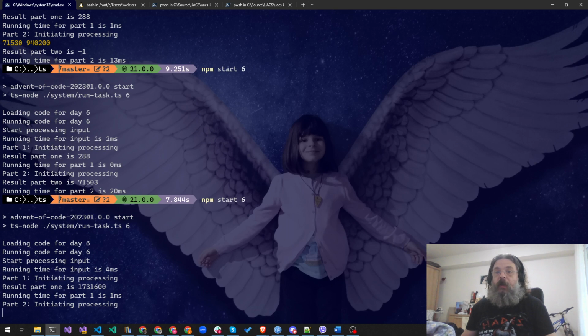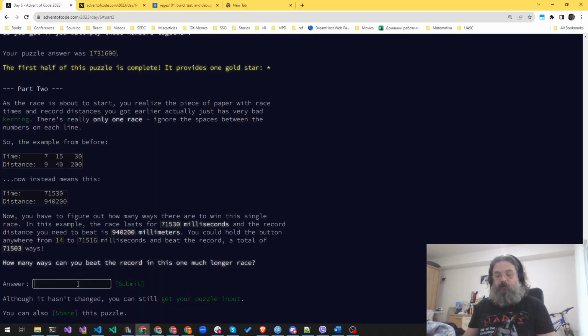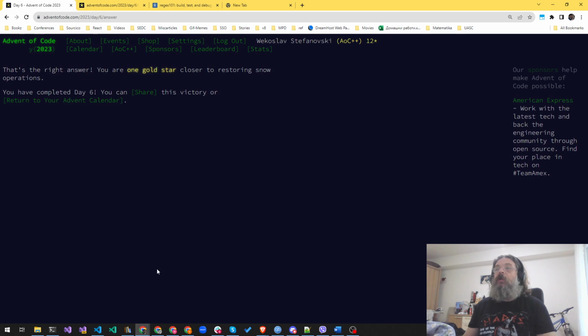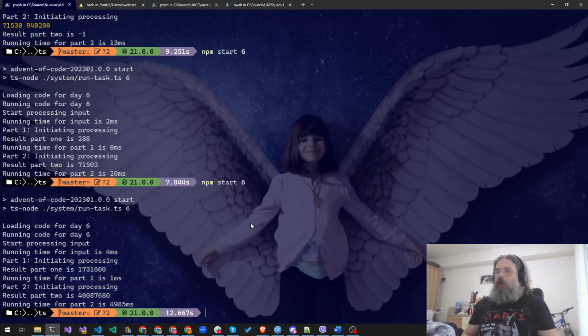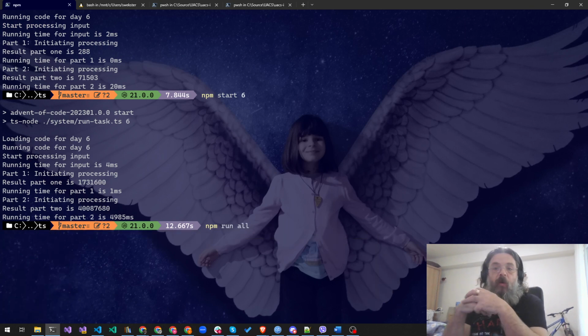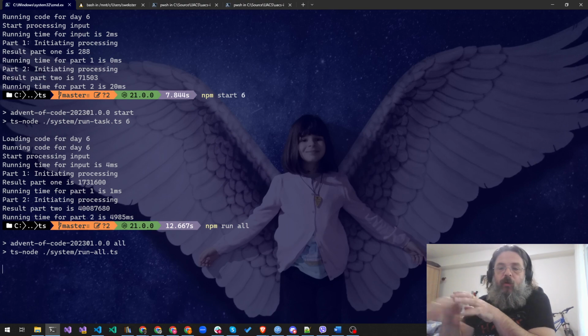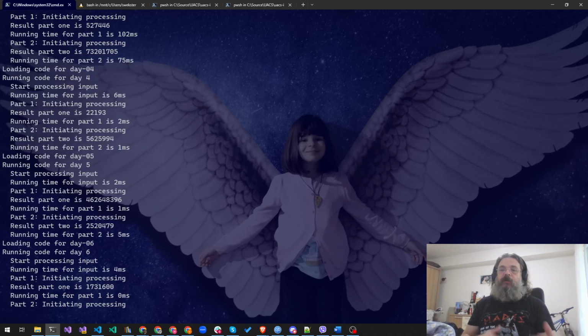And it's going, and it's going, and it's going. And 5 seconds later, we get something. Let's see if that is the correct value. Yep. So, brute force to the rescue. It does take some time. So let's just run all the tasks so far, because one of my side goals, so to say, is to have all of the solutions in TypeScript and run together to last under a minute.